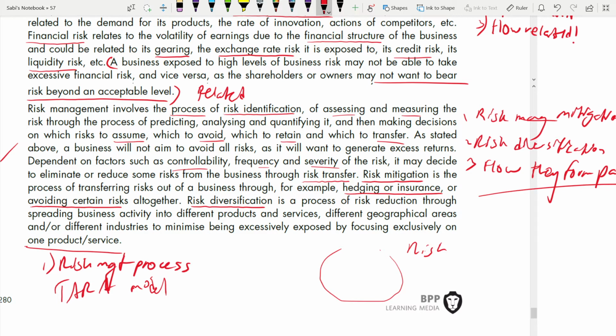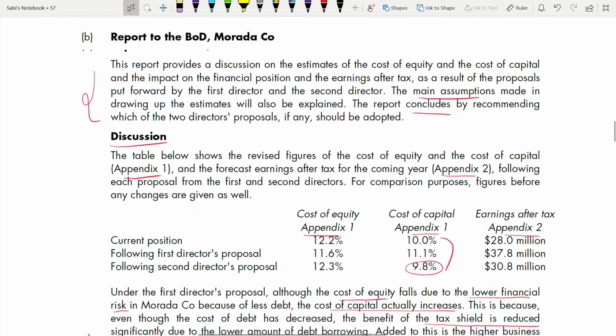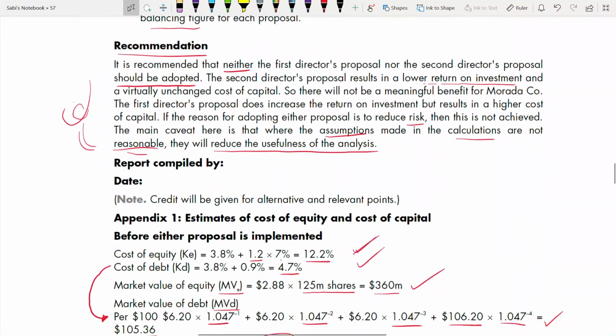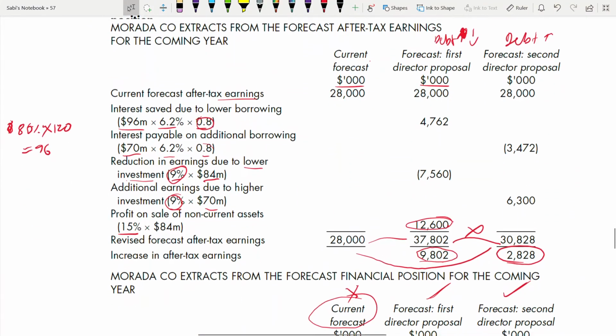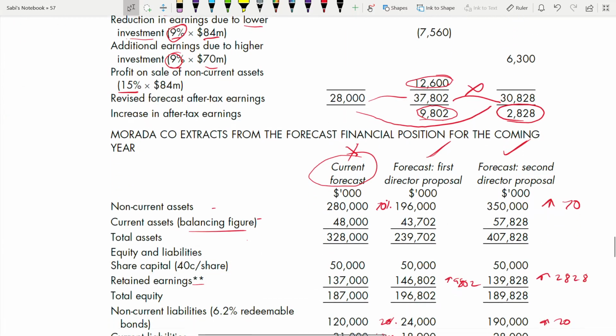That is risk diversification. Now do you see how it is written? So now you are getting your 6 marks. Okay. Earlier I have shown in part 1 the marking scheme. Now coming to part C. If you haven't seen part 1 of my video, please do check. I have explained the report part B.